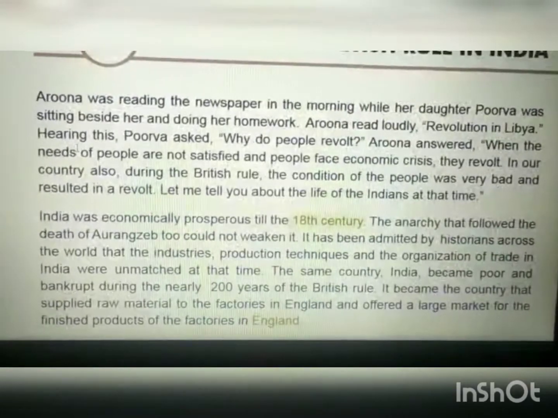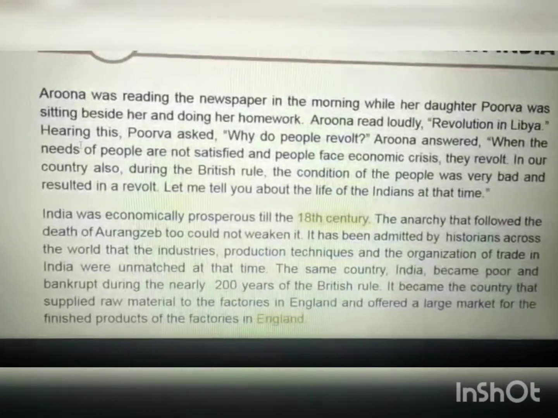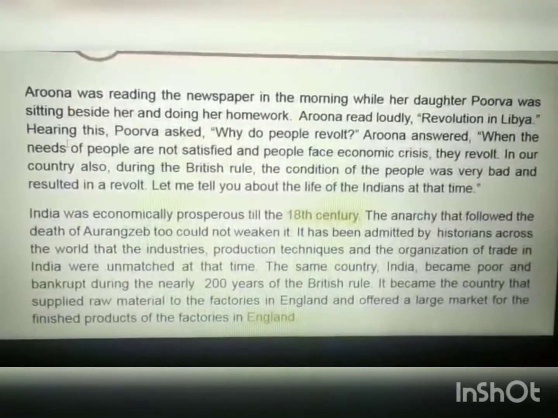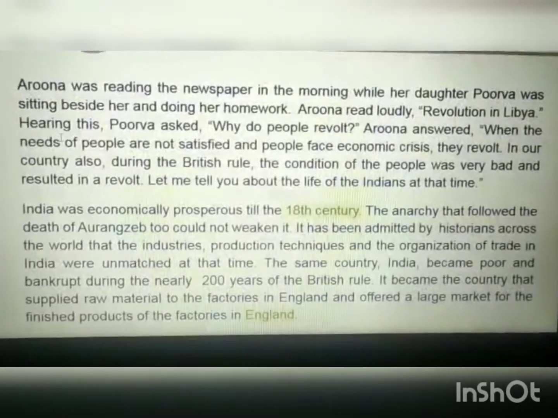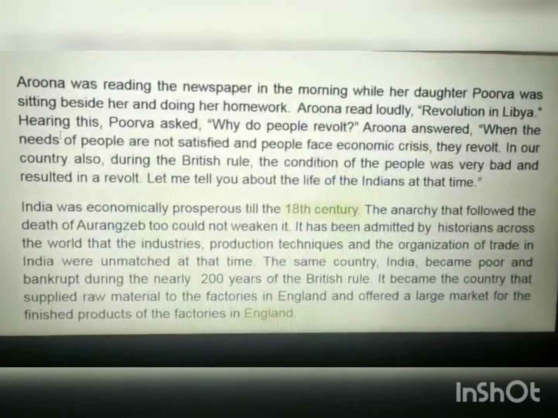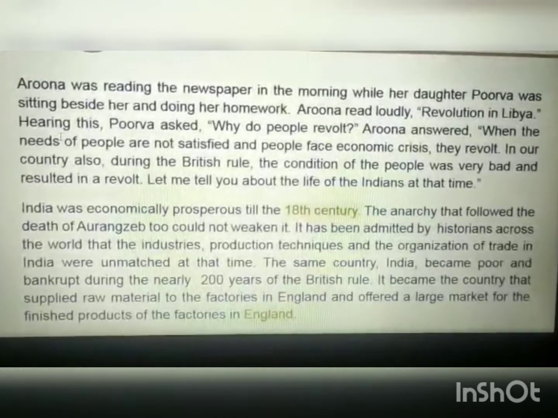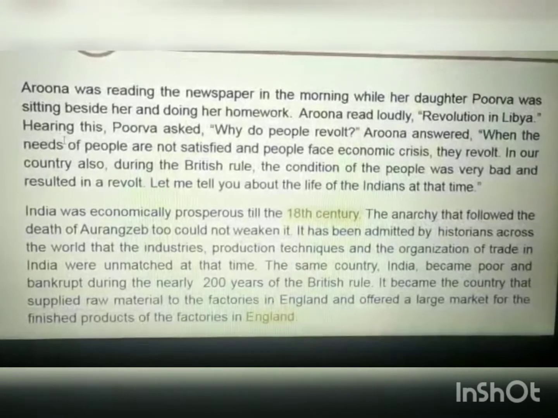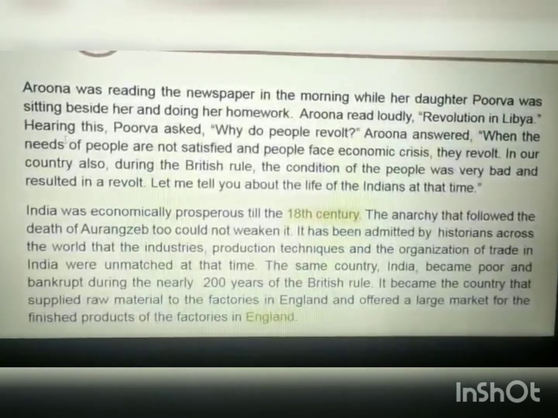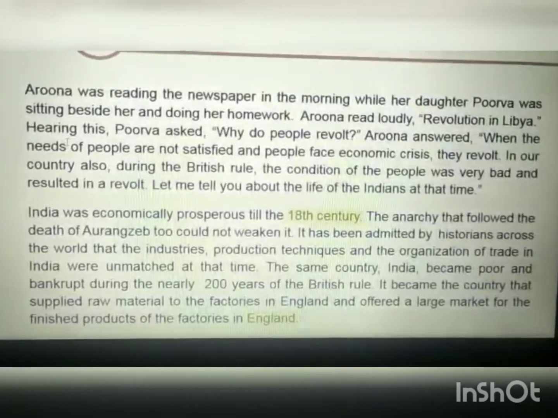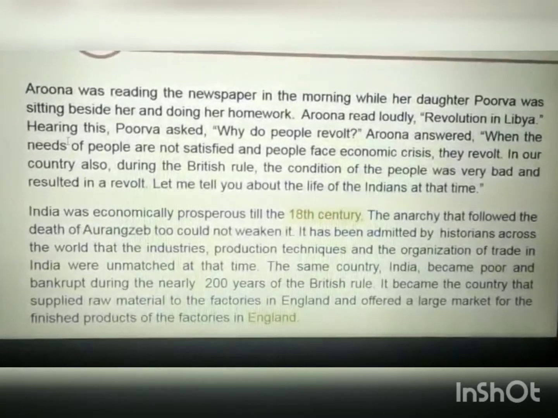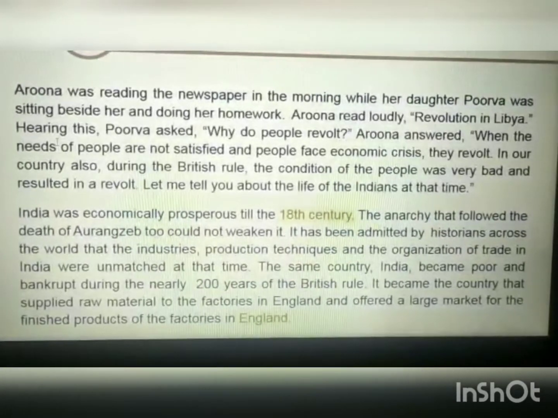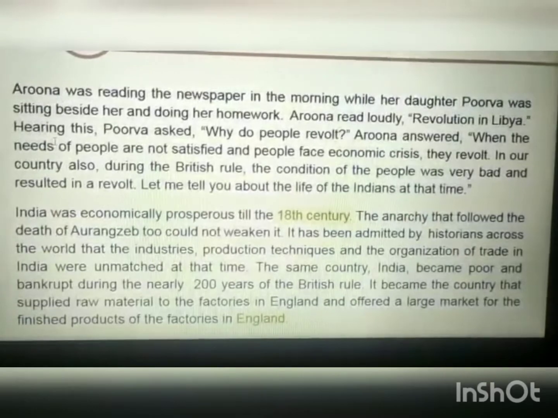And India became just a country which was supplying raw material to the factories of England. So after the Britishers came to India, they started taking the raw material from Indians and they used to make the finished goods in England, and as the products of India were very much in demand, the factories of England produced the finished products that were very much in demand in the market. So India became the country which was just supplying the raw material to the factories in England.